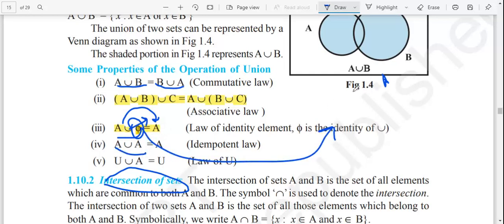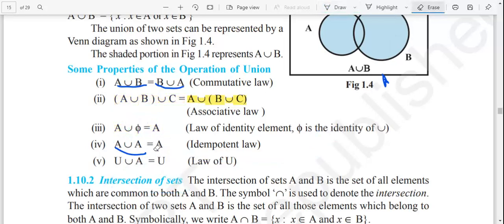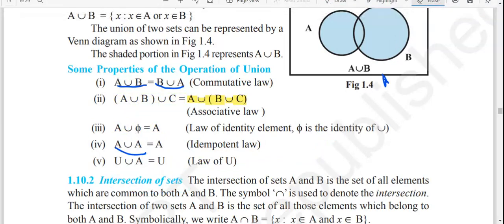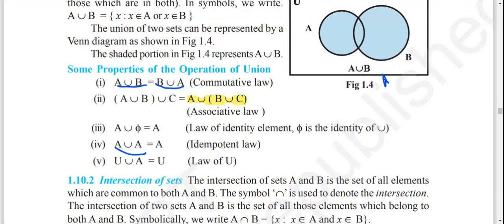Now, A union A is equal to A in the idempotent law. Why? When we take any two similar sets and find the union, it is equal to the same set. Similarly, when you take the union of any set with the universal set, it will give the universal set. This is called the law of universal set.